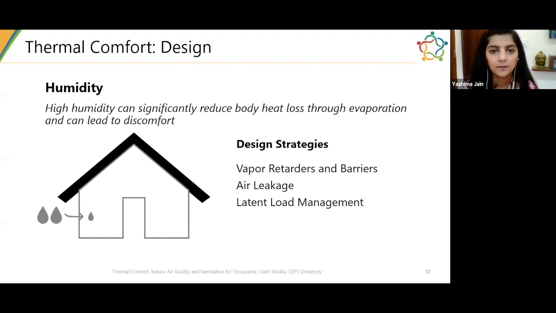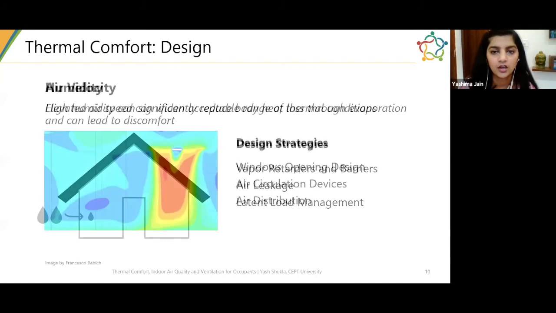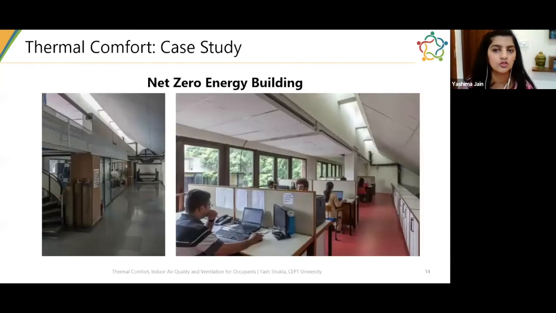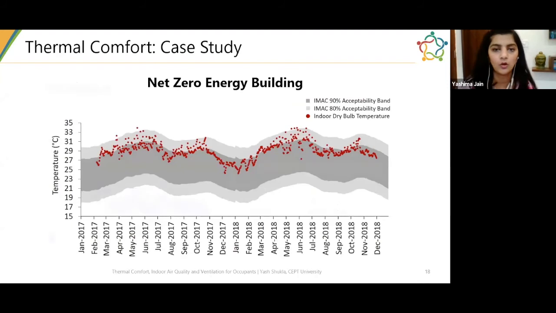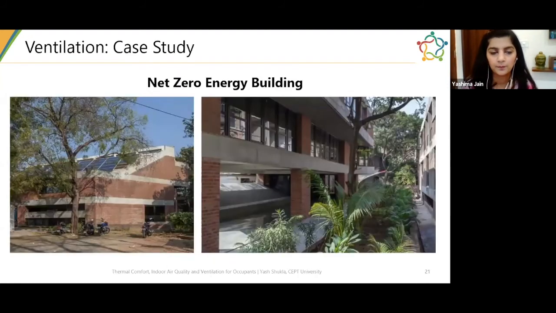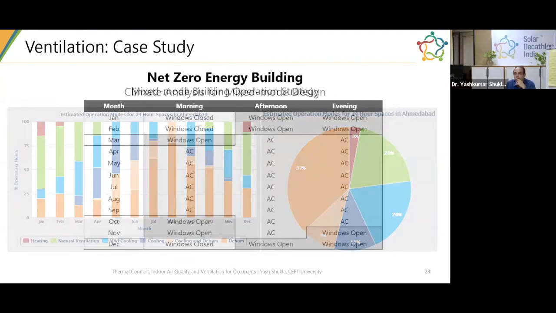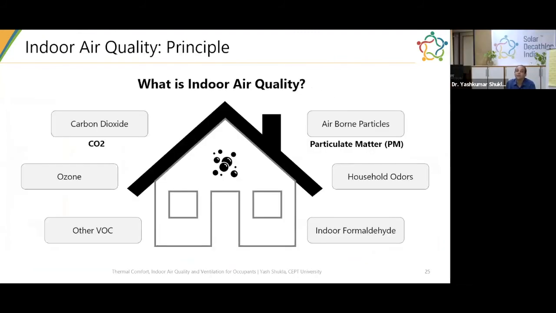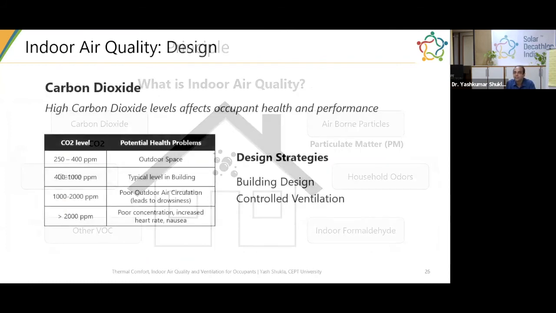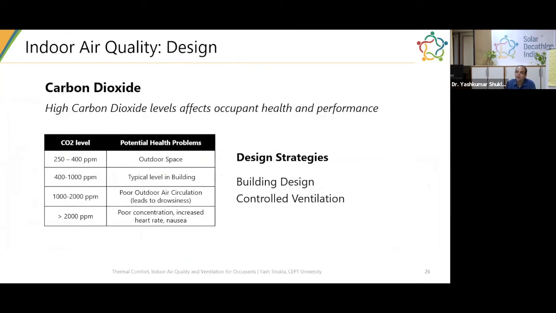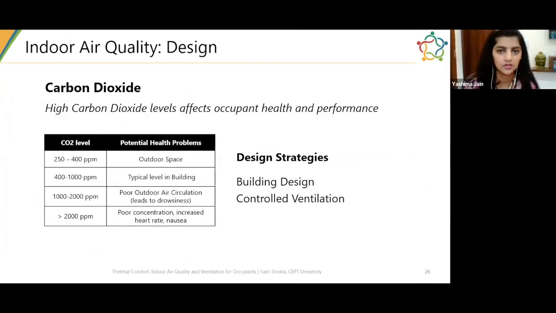Thank you, sir. Next question. On slide 25, how do we quantify the amount of this CO2, PM, odor, etc.? Slide 25 is just talking about what the metrics are. Slide 26 is where I talk about quantifying it. Yeah, I think that's what the attendee was also asking. I think it's about the numbers that you showed.